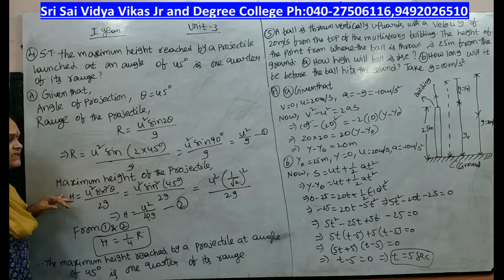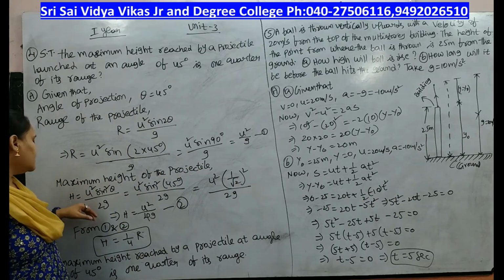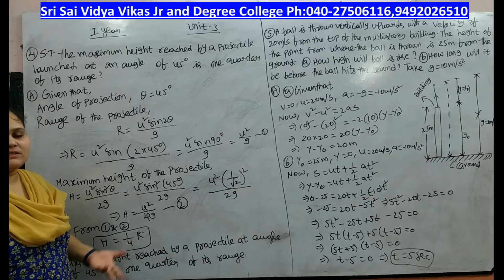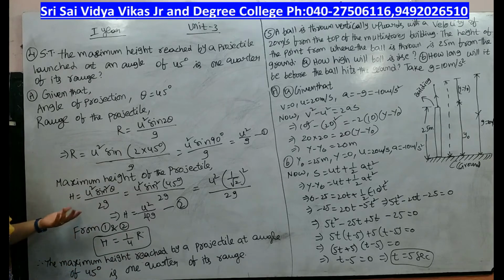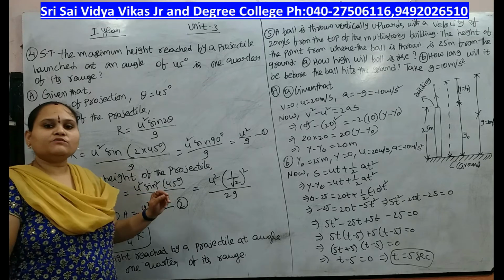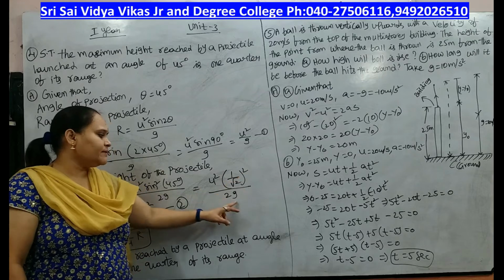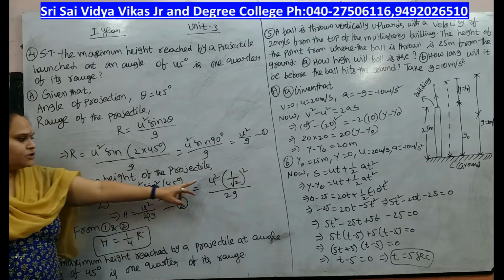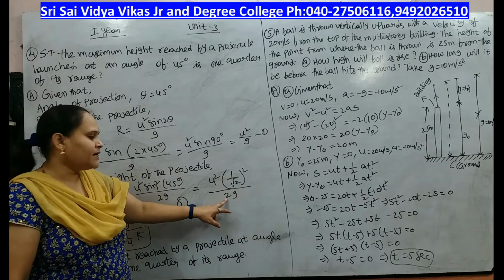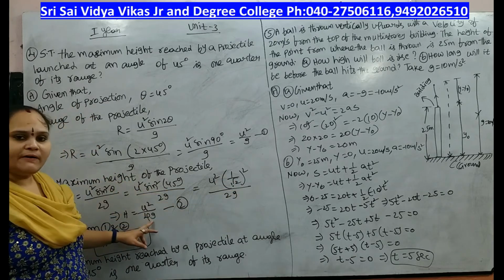Next, the maximum height of the projectile formula is h equals u square sin square theta by 2g. So h equals u square into sin square 45 degrees by 2g. Sin 45 is 1 by root 2, so 1 by root 2 whole square by 2g. 1 by root 2 whole square means 1 by 2, so 1 by 2 by 2 gives 1 by 4. Then h equals u square by 4g.